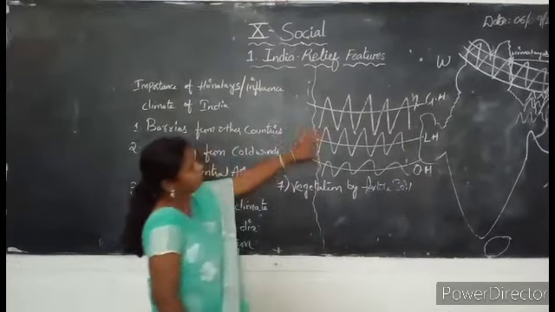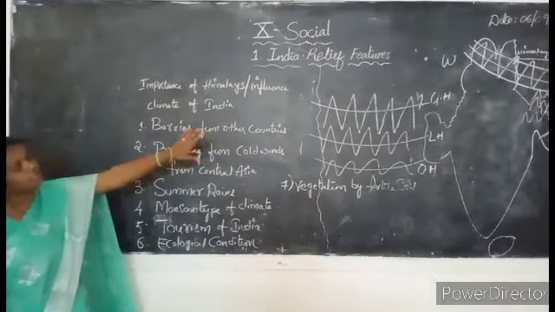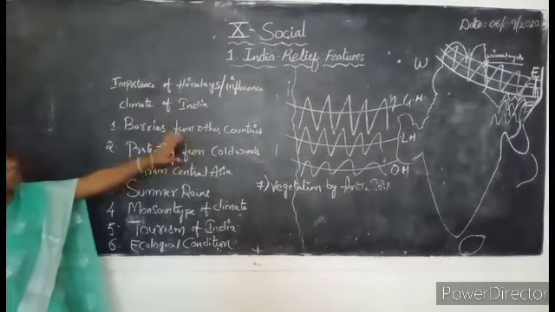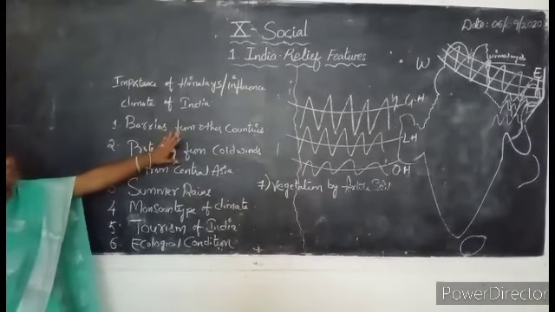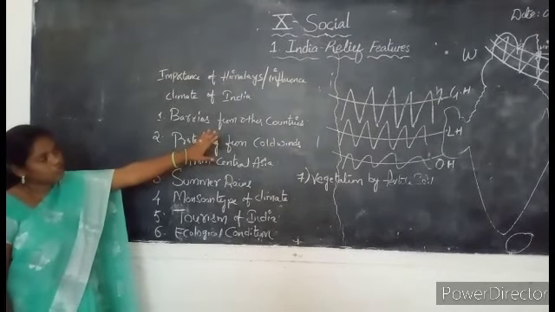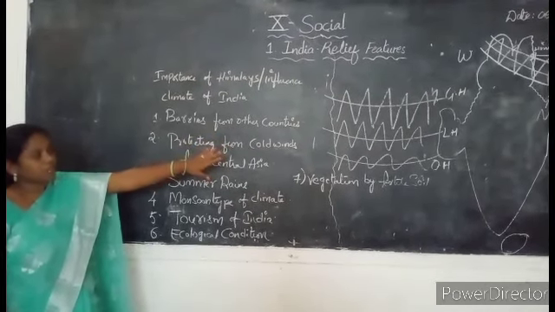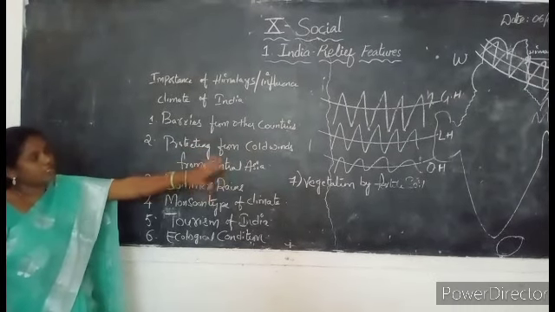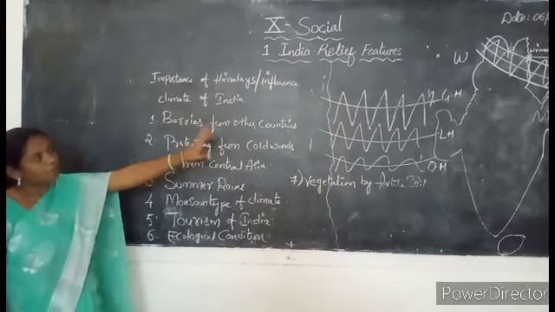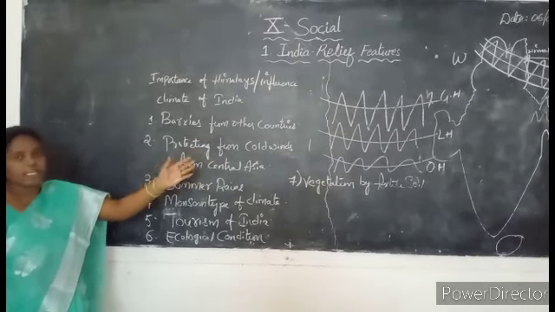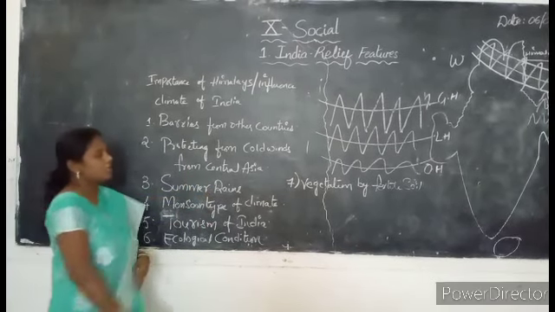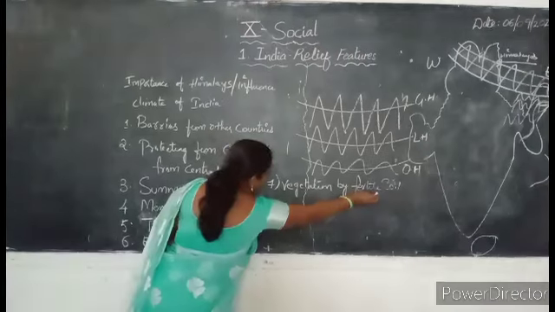So already we have learned that the Himalayas are covered with snow and ice. When this snow and ice melts due to the temperature, it forms glaciers. When these glaciers move, they form many perennial rivers. These perennial rivers never dry up. When they move from one place to another place, they generally carry silt. Silt is nothing but the soil which is very suitable for vegetation. We can call it as what? Fertile soil.